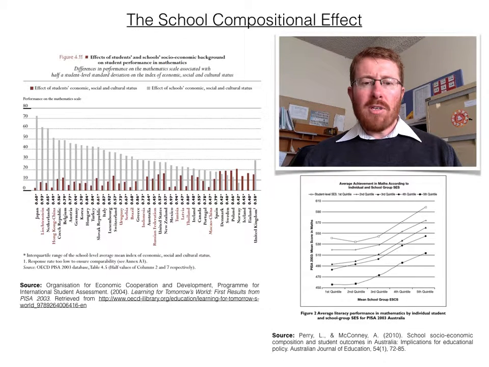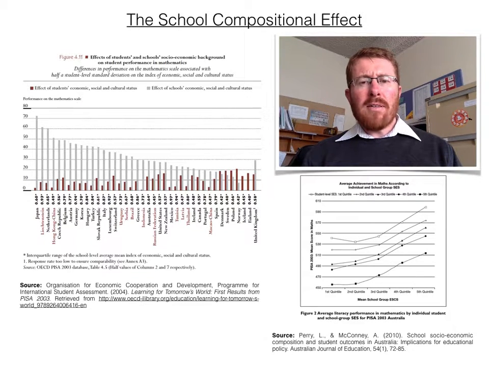A meta-analysis by Van Ewijk and Sleegers, published in 2010, found that the compositional effect had an average size of 0.32 across all studies. This means that probably 10% of the variation in student academic performance within a population is due to school composition. Some research suggests that the impact may be higher for some disadvantaged groups, but this is not conclusive as other research finds the effect is the same for all groups of students.